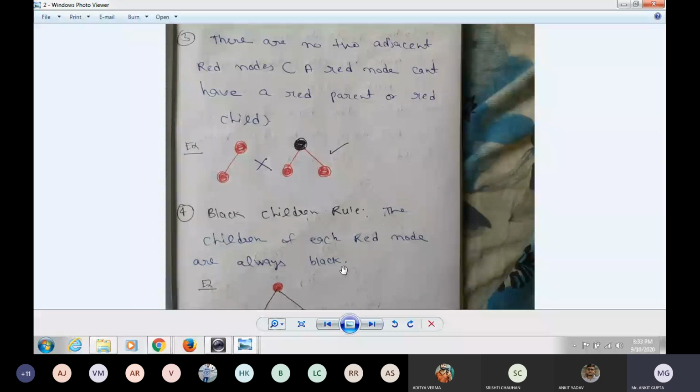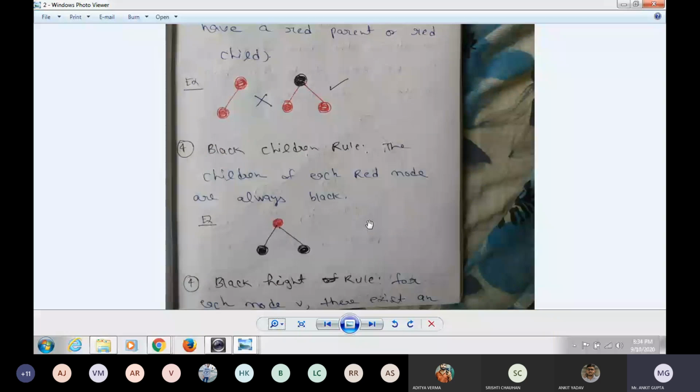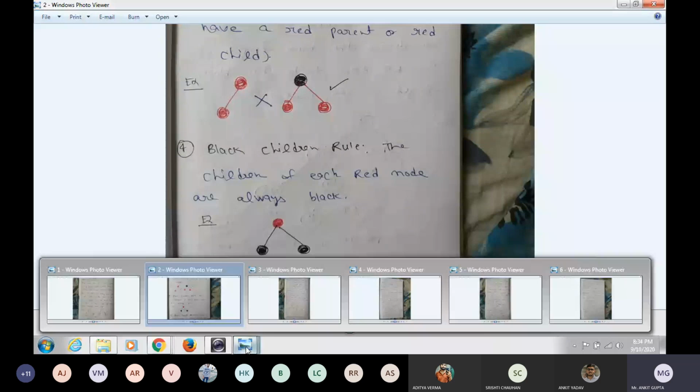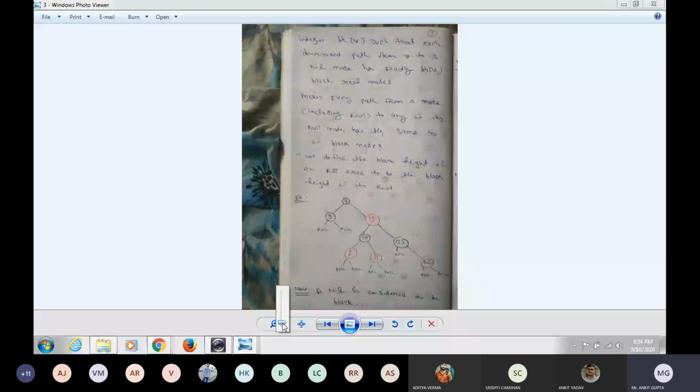Okay, so the next, important one is the black height rule. What is the black height rule? You can see that for each node V there exists an integer BH of V.